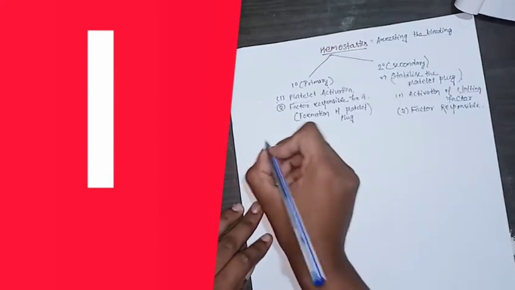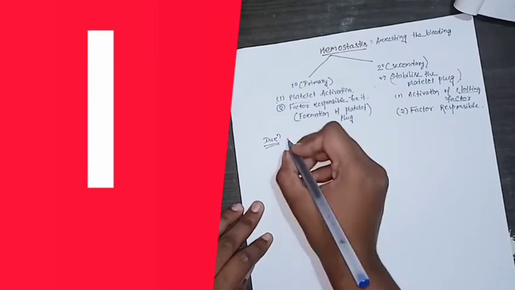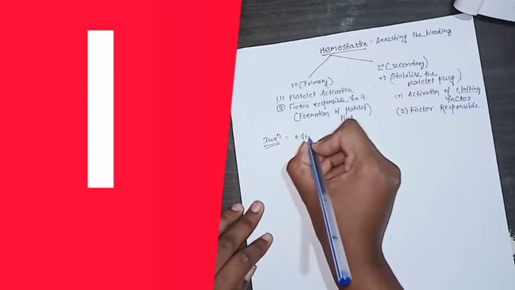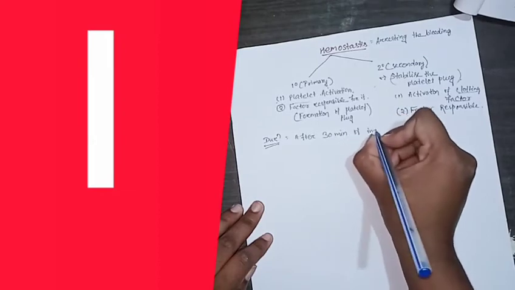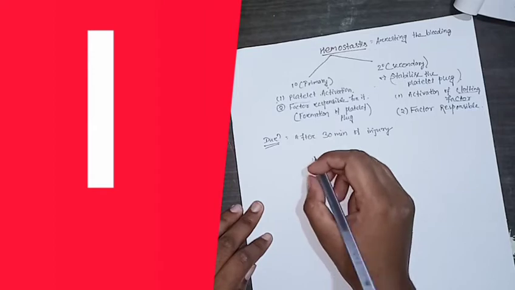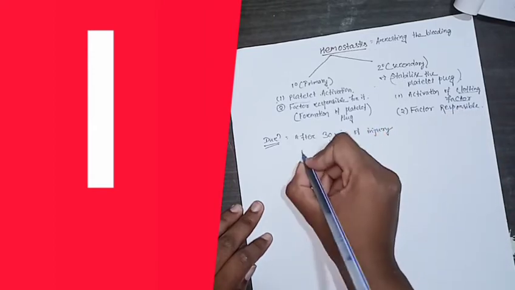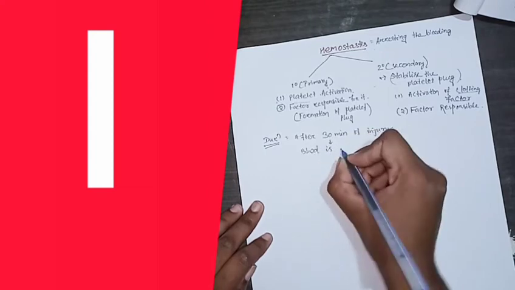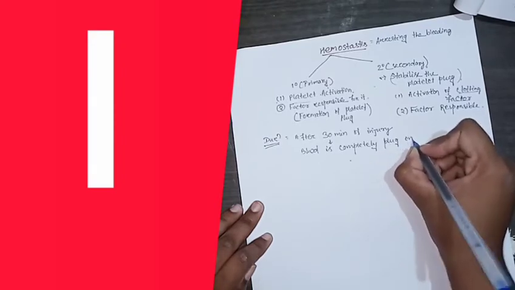Now, what is the duration? After 30 minutes of injury, blood is completely clotted and blocked on the injured surface.